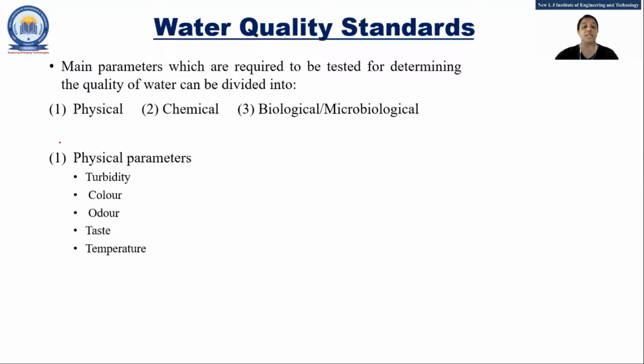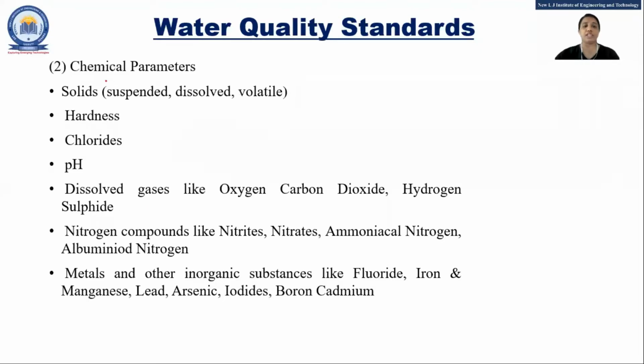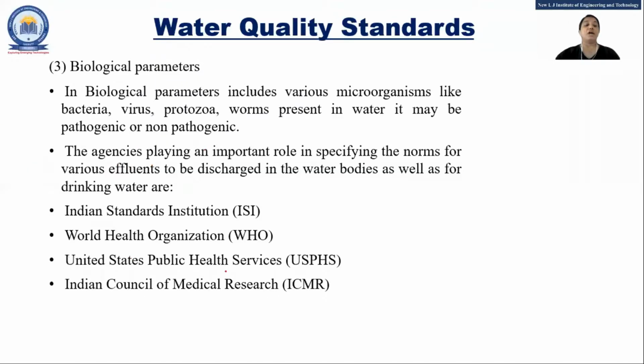Mainly three parameters are there: physical, chemical and biological. Physical, that means color, odor, taste, temperature, and another one, turbidity. Turbidity means the cloudiness of the water. Then chemical: solids, hardness, chlorides, pH, nitrites and so on. The concentration of these is required, but an excess concentration will make the water polluted, right? Then biological parameters.